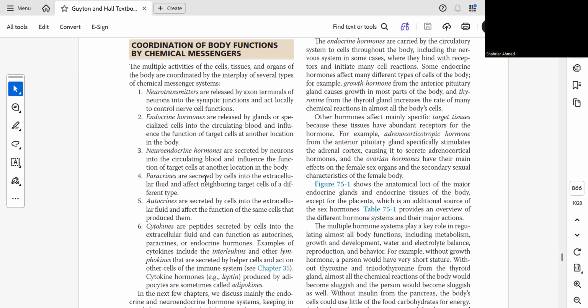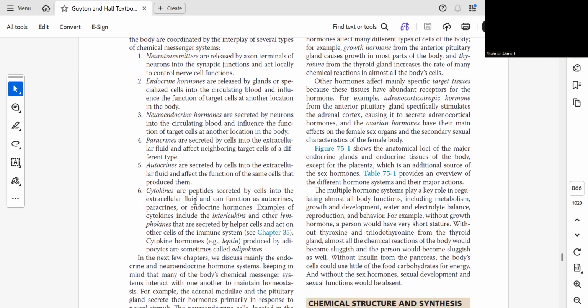Paracrine is secreted by the cell into the extracellular fluid and affects neighboring target cells of a different type, not the same type, but autocrine is secreted by the cell and functions at the same cell. Cytokines are peptides secreted by the cells into the extracellular fluid and can function as autocrine, paracrine, or endocrine hormones.